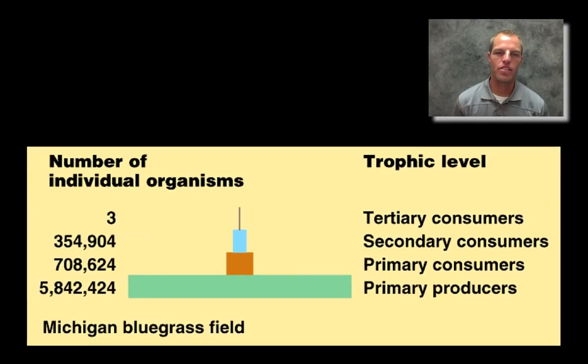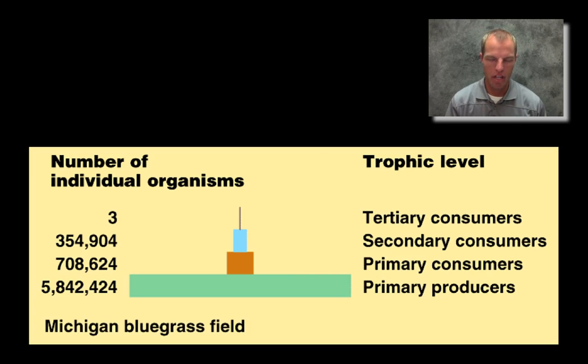Another example here is this thing called biomass. Now remember, bio means life, mass means just how much stuff, all right? So in this case, how many individual organisms are there within this ecosystem? This ecosystem is a Michigan bluegrass field, and so you can see here we have a total number of organisms. In this field, there's just under 6 million primary producing organisms. That's pretty high. So the highest biomass, amount of stuff, all right, living matter, is here in our producers.